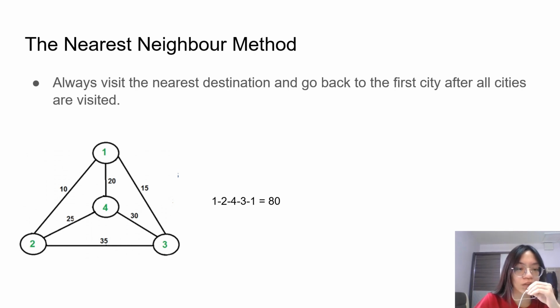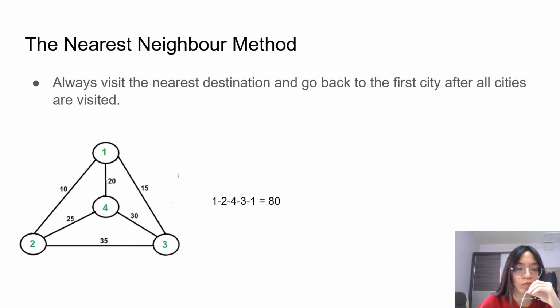Then we compare the 3 routes, which is to the 2, 10 distant, to the 4, 20 distant, and to the 3, 15 distant. So the 2, which is the 10 distant, is the least. So we go to the number 2. Next, we can choose from 4 and 3. So the distance to 4 is 25, and the distance to 3 is 35. So we pick 4, which is the less distant.